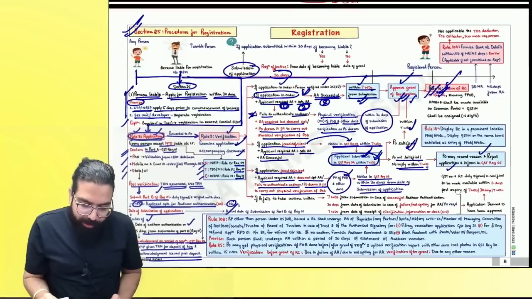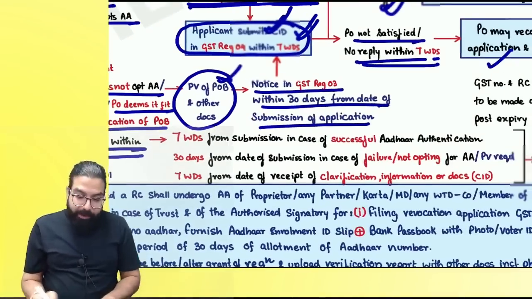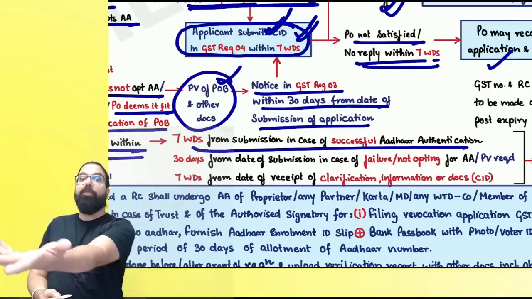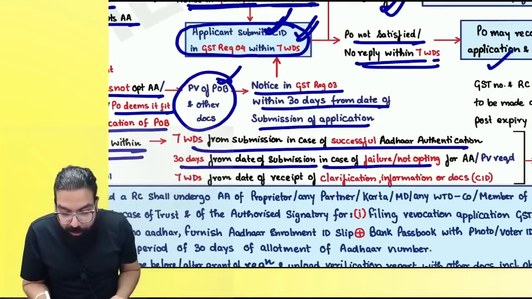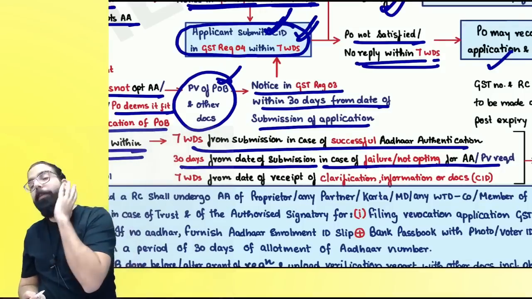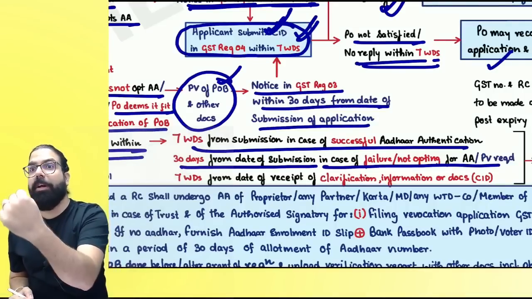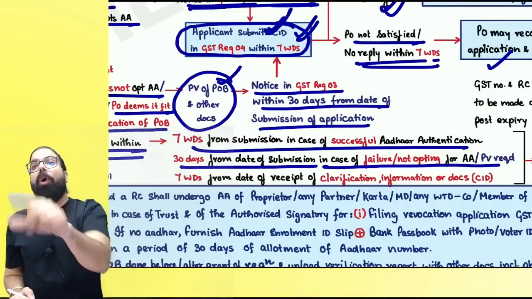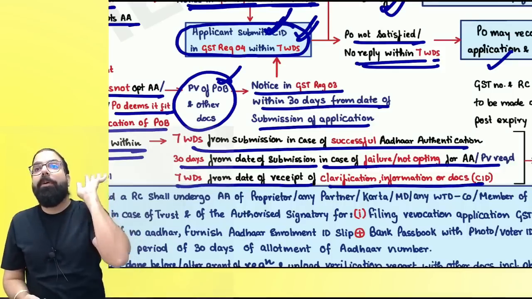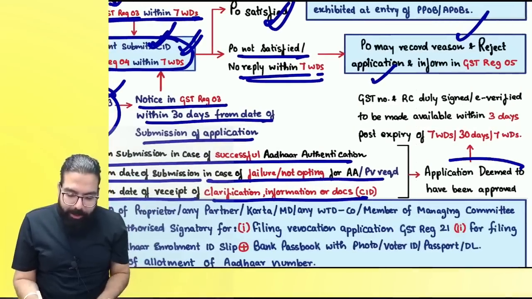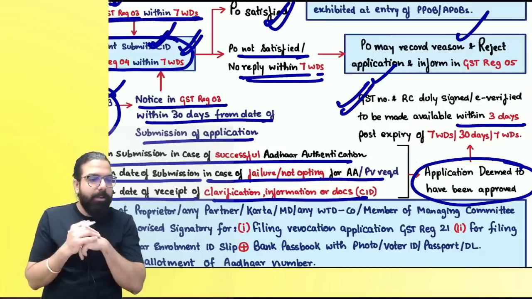Now, everyone over here, listen to me very carefully. See, if the PO did not take action within 7 days of your submission of application, everything was good. Proper officer did not take action. Or within 30 days of submission, in case of failure or not opting, you did not opt for Aadhaar authentication, he should come to your premises within 30 days. He did not come. Or, sir, 7 days from the date of receipt of clarification, he did not act upon. Then they are telling, application will be deemed to be approved and your registration certificate will be made available within how many days, everyone? 3 days.